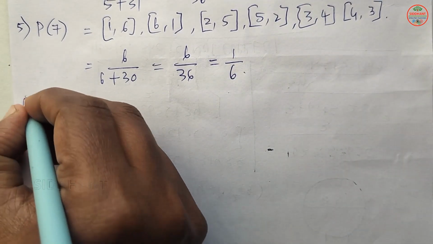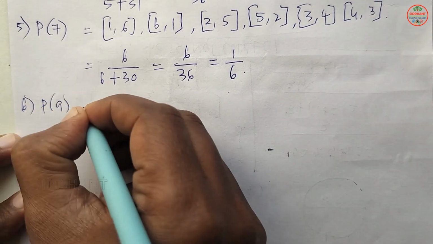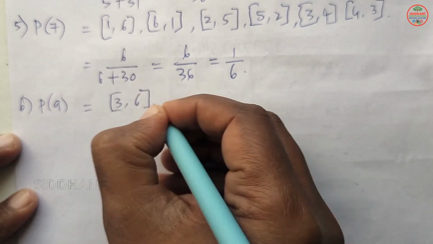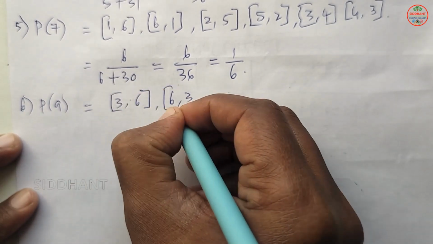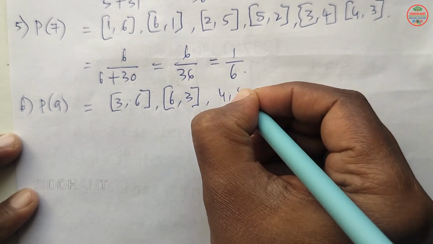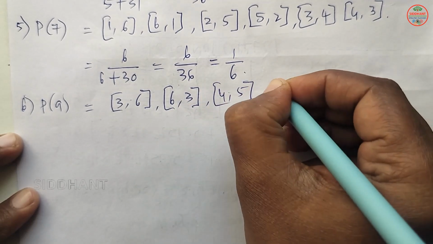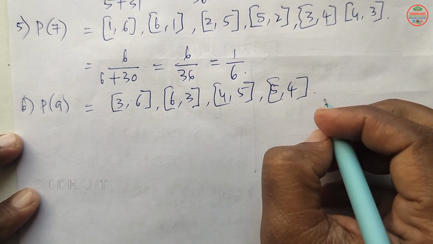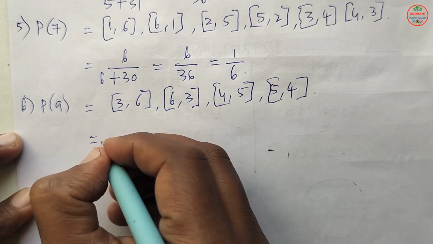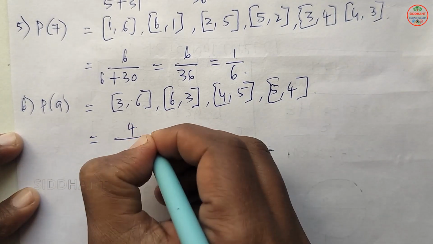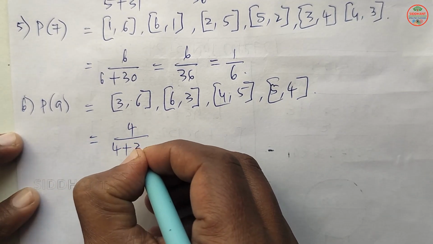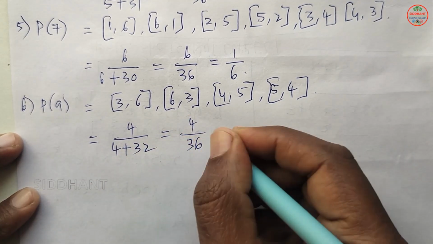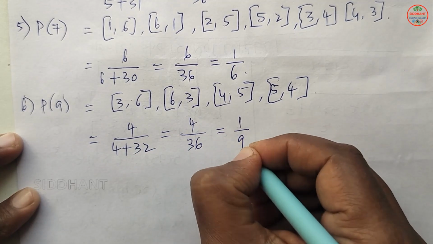Next we are going to see P of 9. When you are going to see P of 9: 3 comma 6, next 6 comma 3, 4 comma 5, next 5 comma 4. So when you add two numbers you will get 9. So 4 outcomes are there. Favorable ways are 4, plus unfavorable ways 32, so that will be 4 by 36, so that will be 1 by 9.